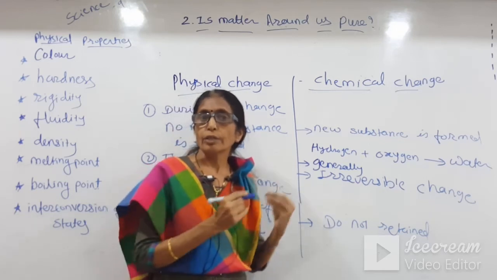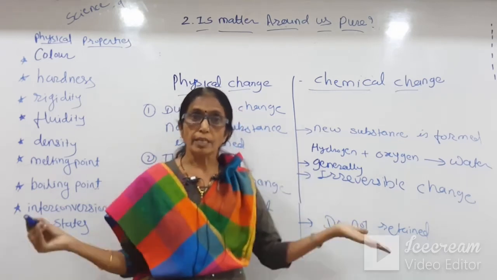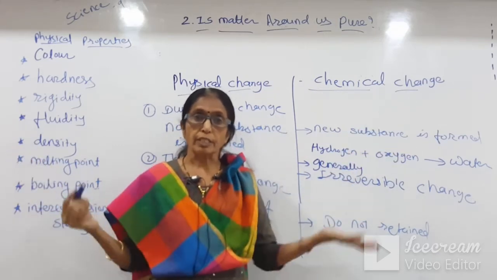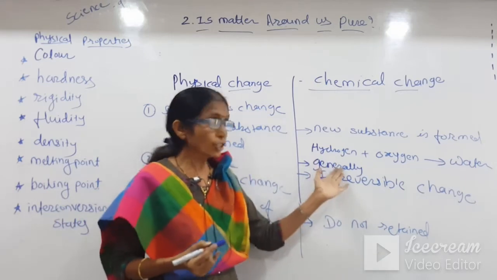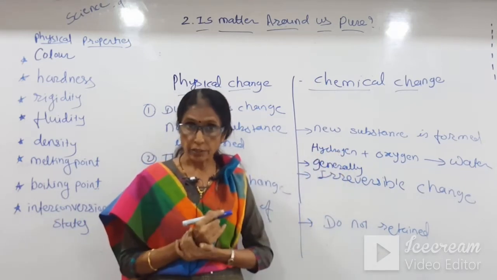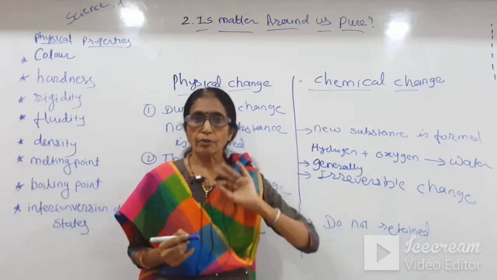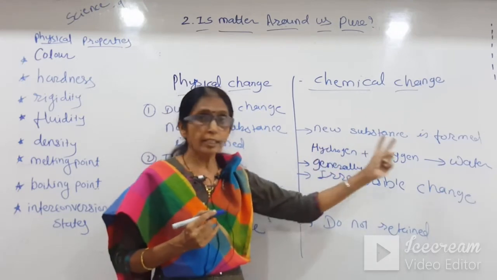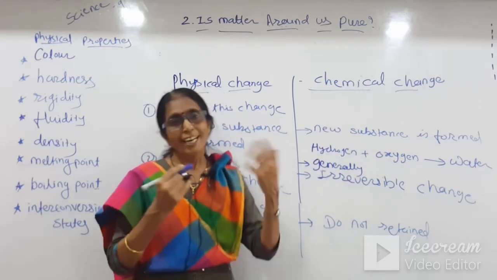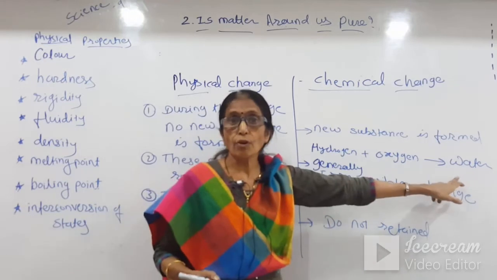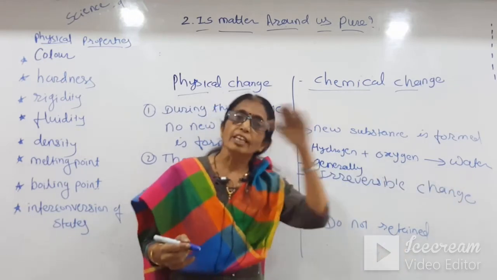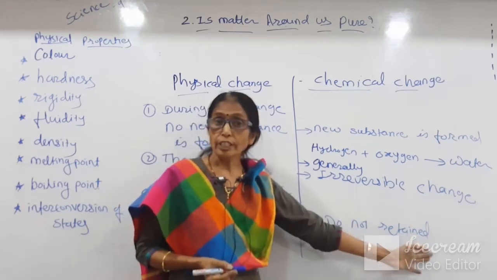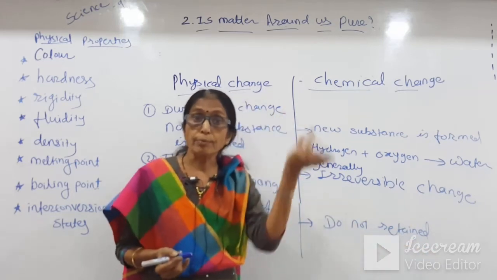Suppose it comes in contact with fire, it burns with a popping sound if it is big. So hydrogen is a combustible gas. Oxygen is a supporter of combustion. Without oxygen nothing can burn. So these are the two properties of oxygen and hydrogen. But when water is formed from them, we know water is a fire extinguisher. So here the properties are not retained, they change.